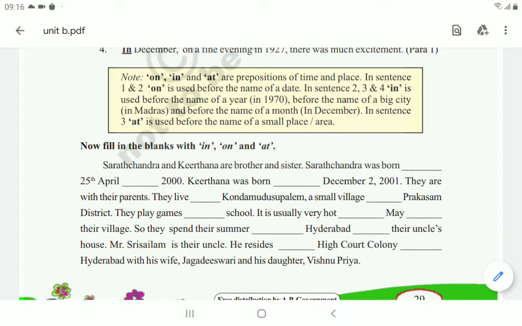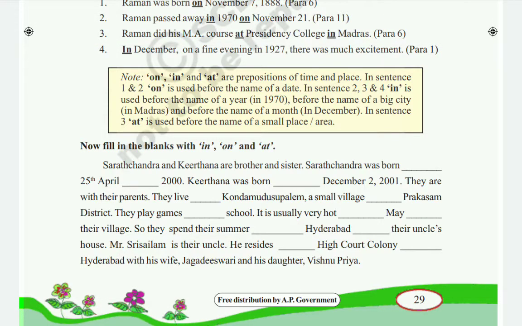They spend their summer dash Hyderabad. Hyderabad is a big city, so before this we have to use in. So they spend their summer in Hyderabad at their uncle's house.